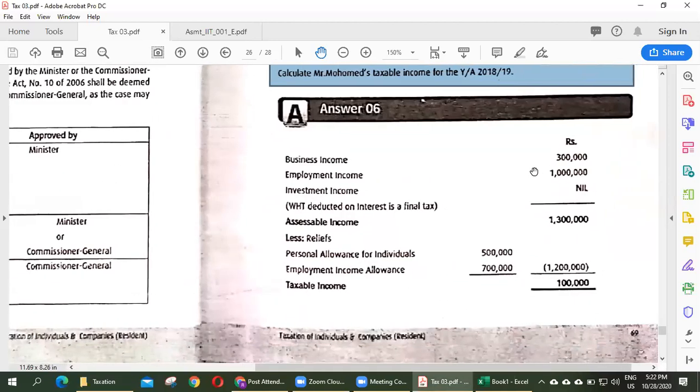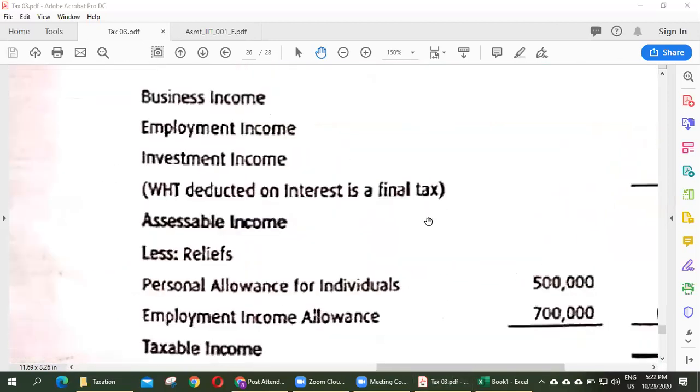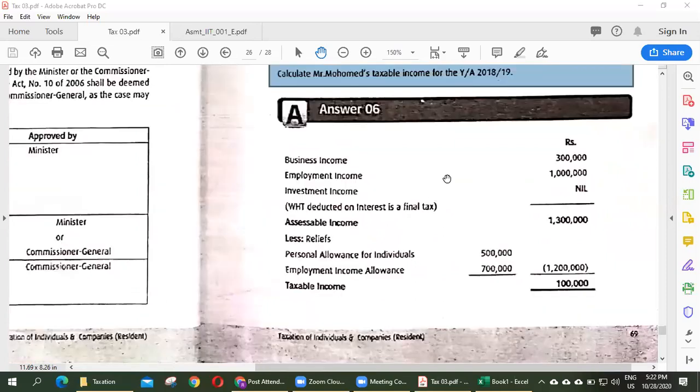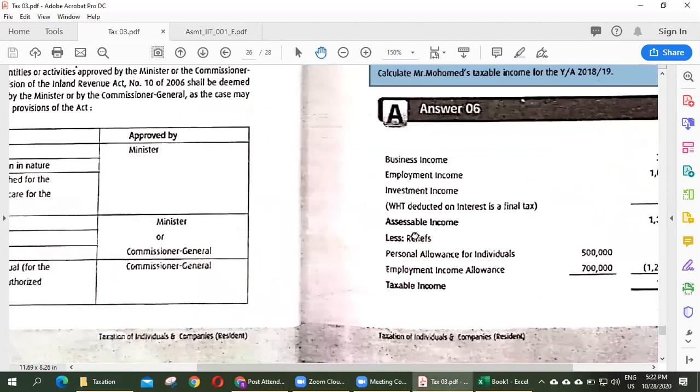Here, business income 300,000, employment income 1 million, investment income nil, and total assessable income equals 1.3 million, less relief. Personal allowance for an individual 500,000, employment allowance 700,000. So total allowance equals 1.2 million. Therefore, 100,000 is the taxable income.